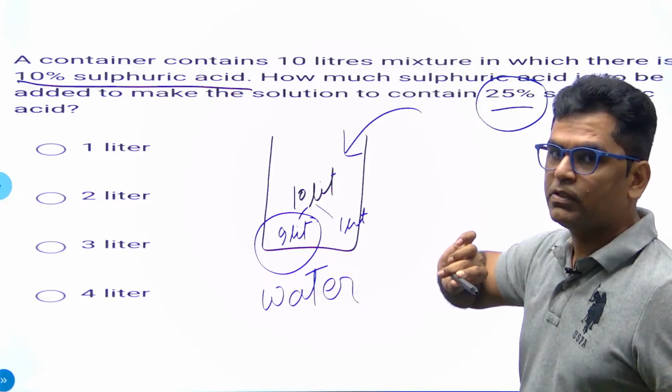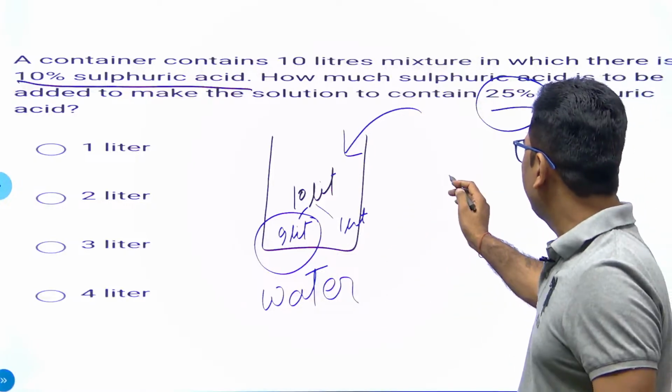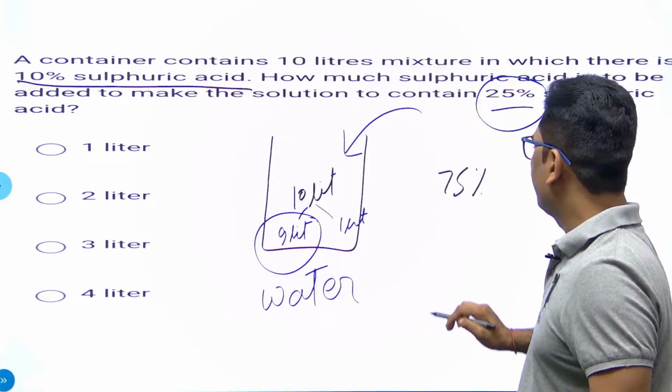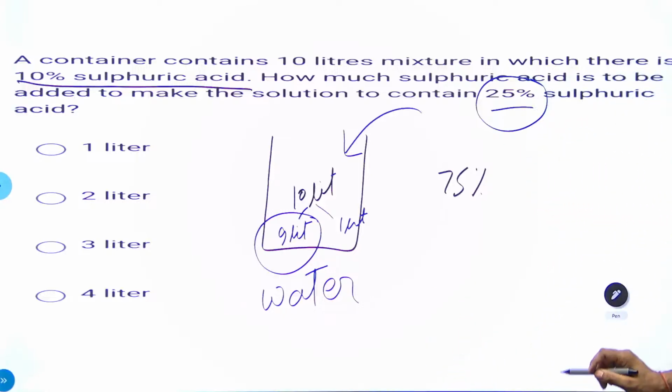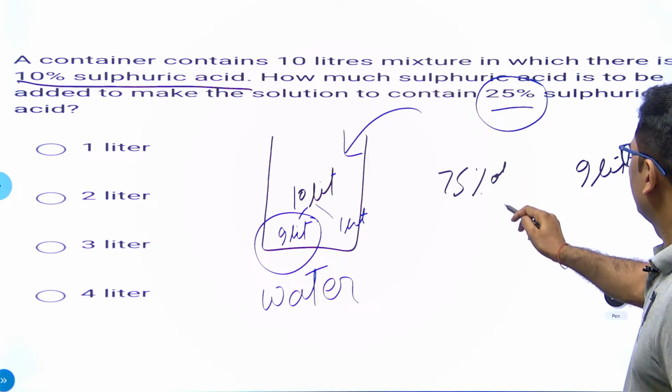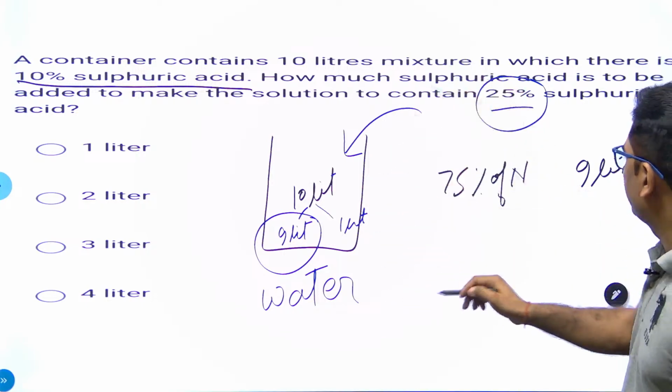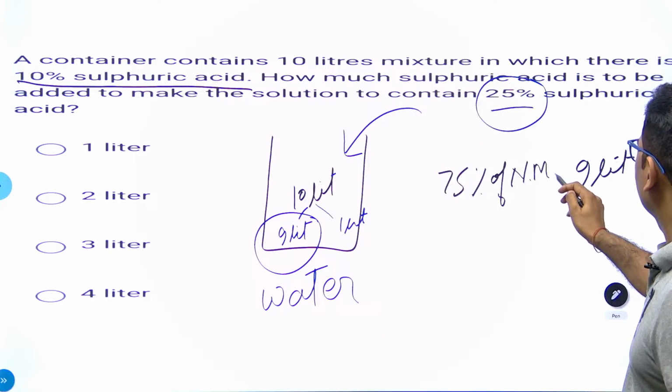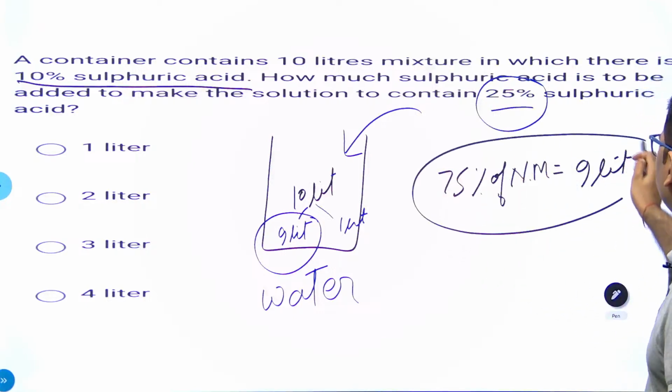It means 75% of the mixture must be 9 liter of water. Is this point clear to everyone? So 75% of the new mixture has to be equal to 9 liter of water.